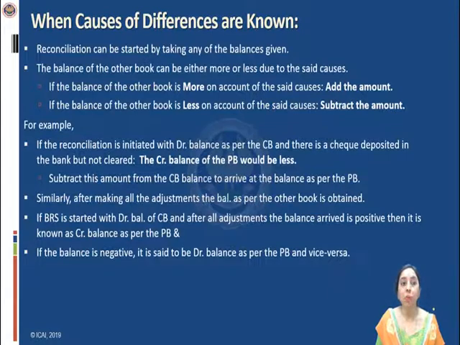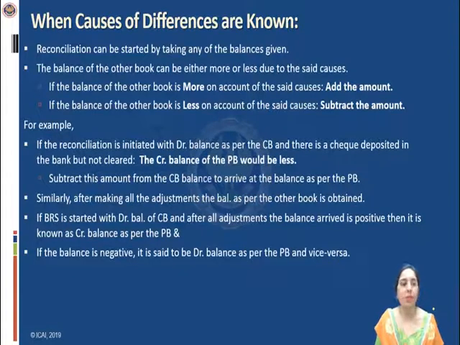If the balance of the other book is more on account of the said cause, you have to add that amount. And if the balance of the other book is less on account of such cause, then you have to subtract the amount. These are the rules to be remembered for making the correct BRS. For example, if a reconciliation statement is initiated with debit balance as per cash book and there is a check deposited in the bank but not cleared so far, then the credit balance of the passbook will be less. And in this case, you have to subtract this amount from the cash book balance to arrive at the correct